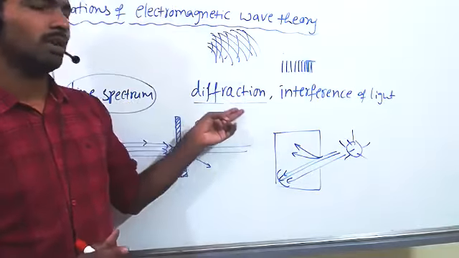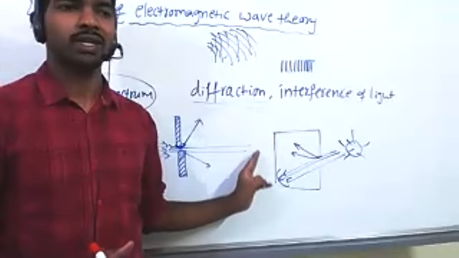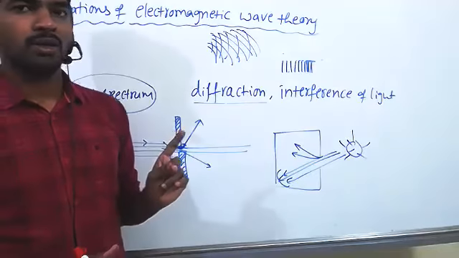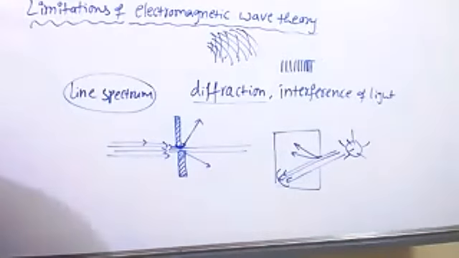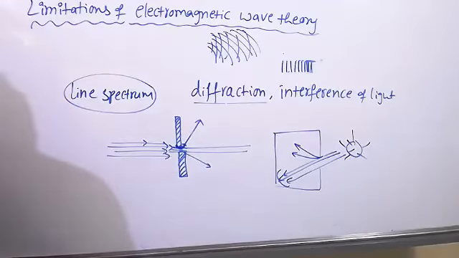So these are the limitations, but you have to know mostly these: one is black body radiation, photoelectric effect, and line spectrum. I will explain the details about these. First, note down what these limitations are.